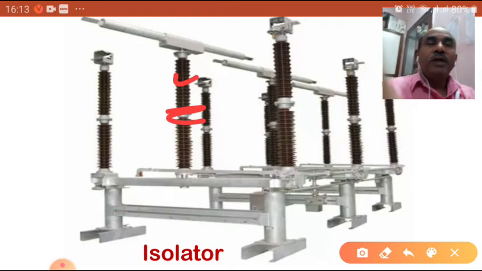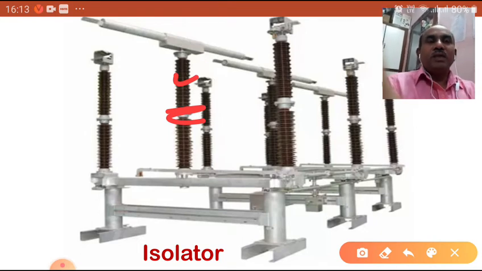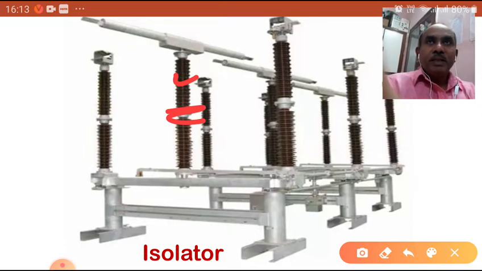That is also an interlinked system. That means the isolator has to assist the circuit breaker, and the earth switch assists the isolators. All of these cooperate with each other.